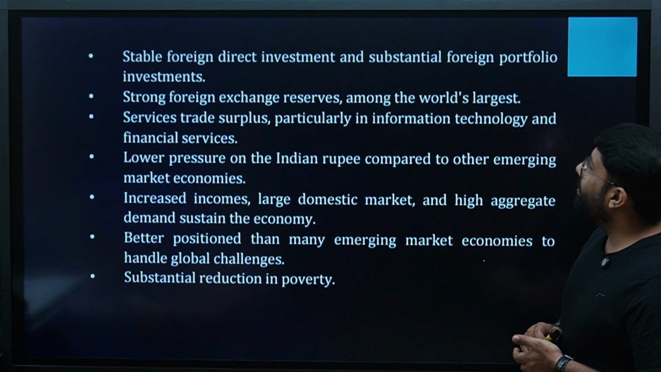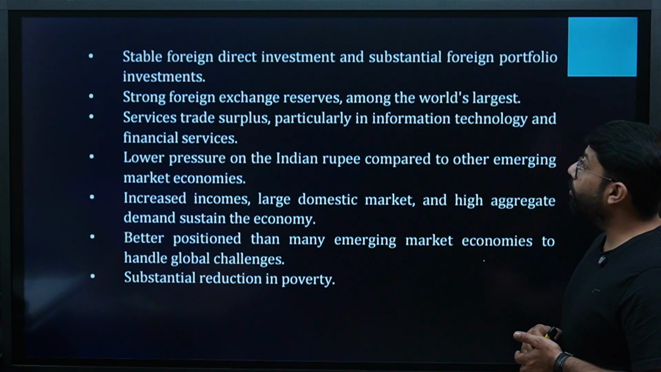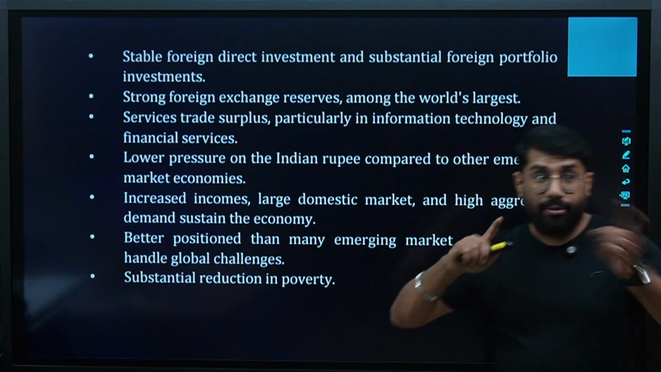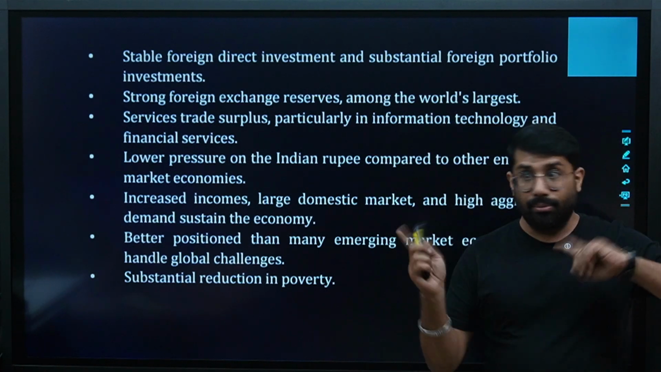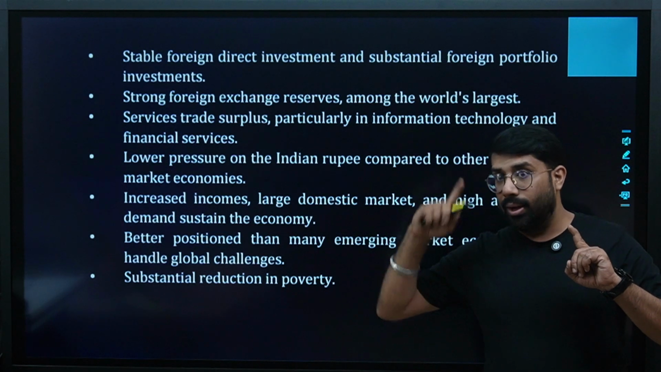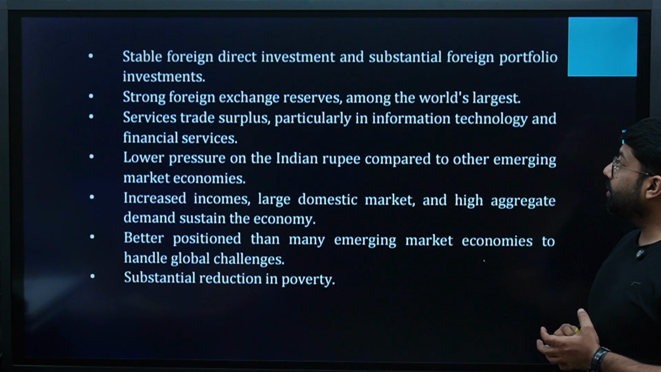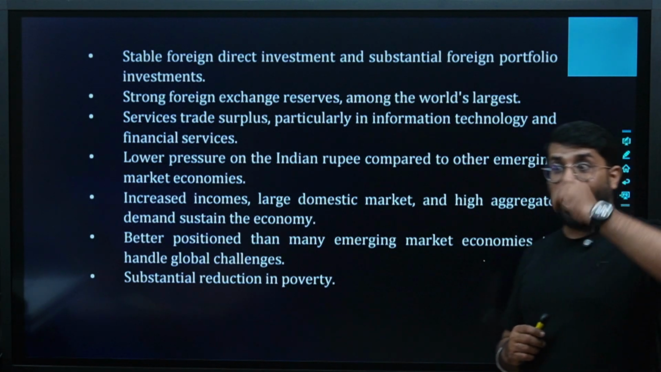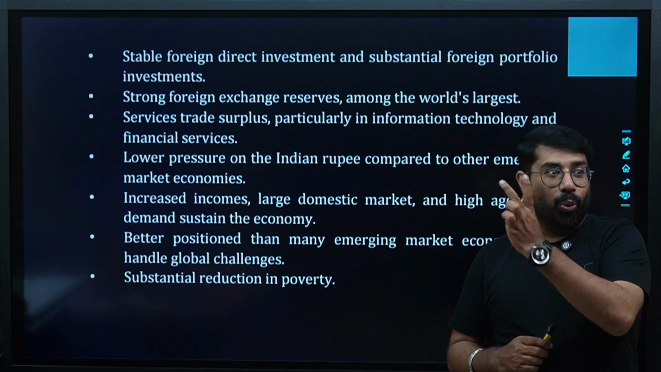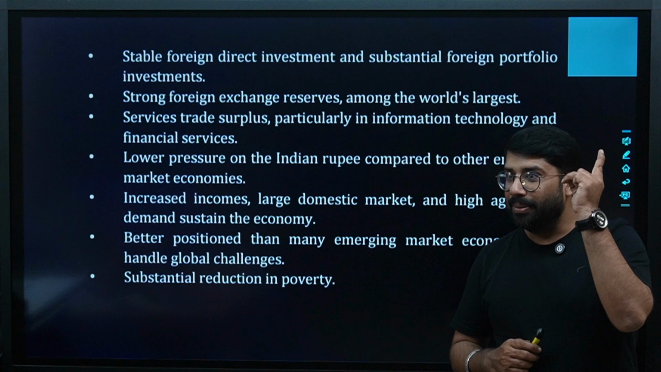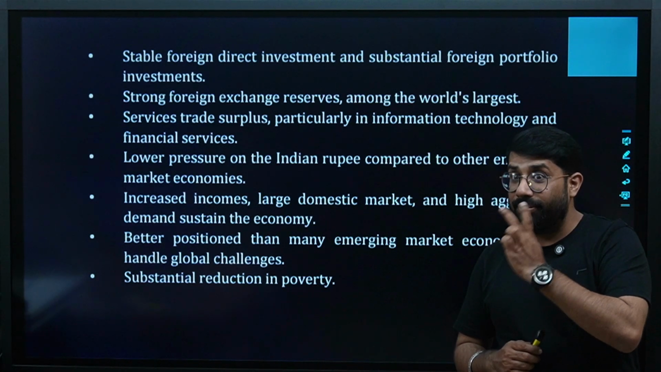Stable foreign direct investment and substantial foreign portfolio investment, FDI and FPI, both. Remember, for international trade again, FDI and FPI increased, right? Strong foreign exchange reserve among the world's largest. There was a time when we were left with only 2 weeks of foreign reserve. You remember? Only 2 weeks of foreign reserve was left with us in India.